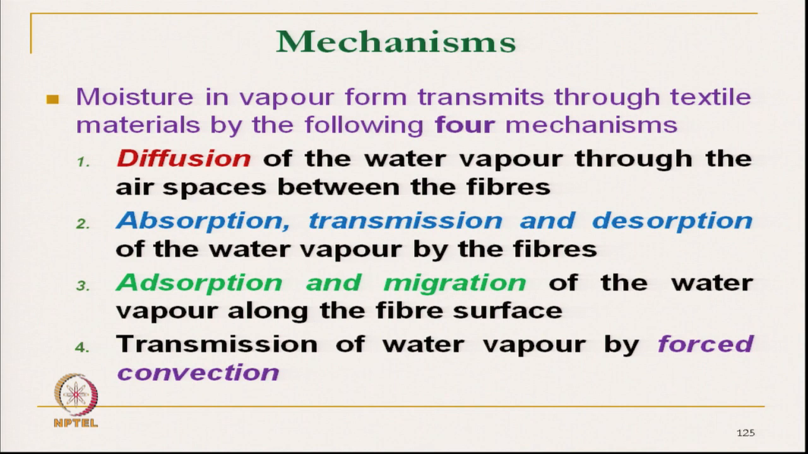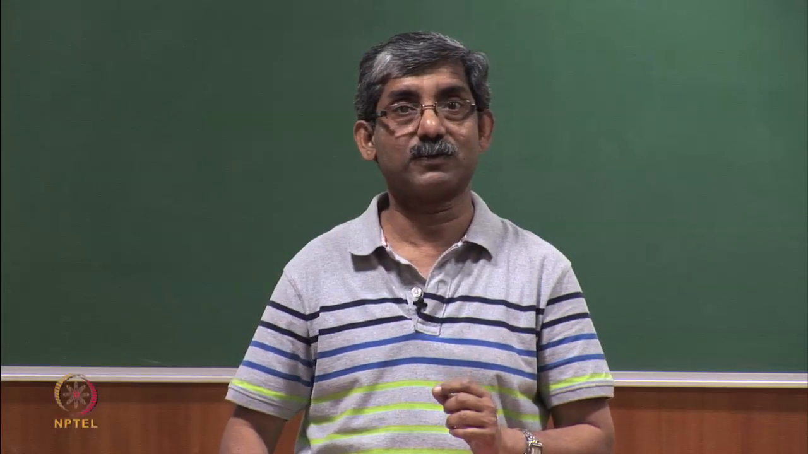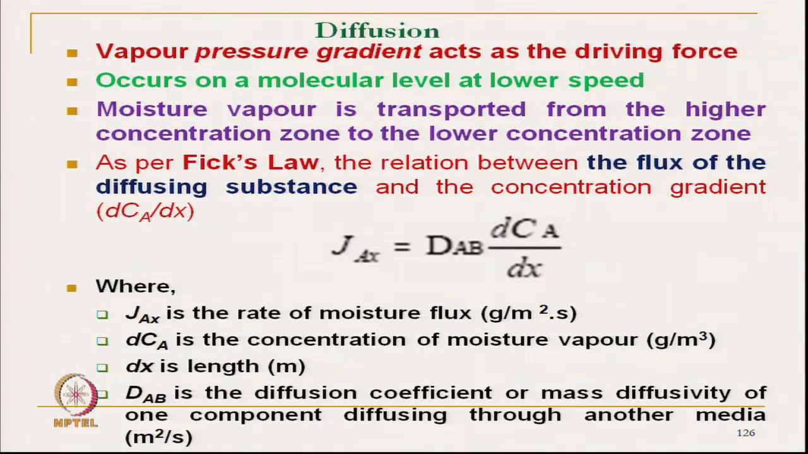Now, we will start the first principle of moisture transmission, which is diffusion. In diffusion, the vapor pressure is basically the driving force. If a vapor pressure gradient is created, that will actually drive the moisture vapor. The vapor pressure gradient acts as the driving force, and it occurs on a molecular level at low speed. It cannot take place at high speed.